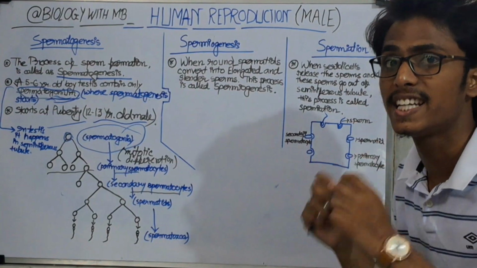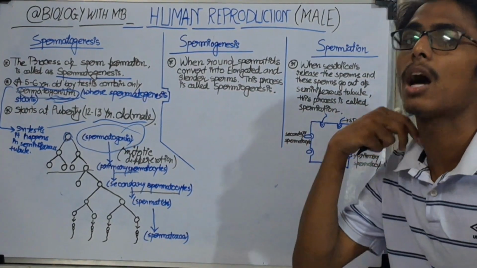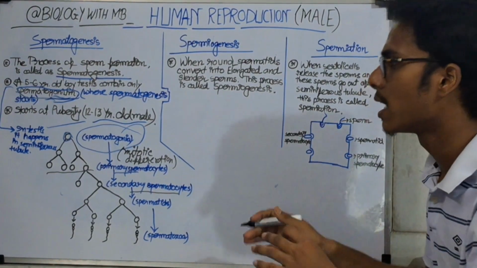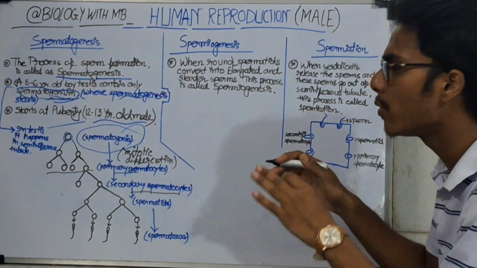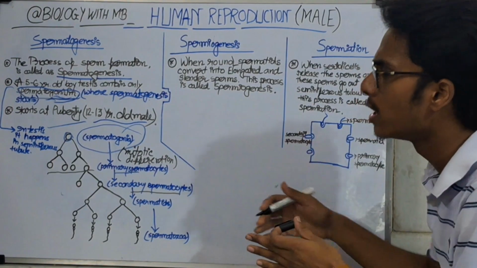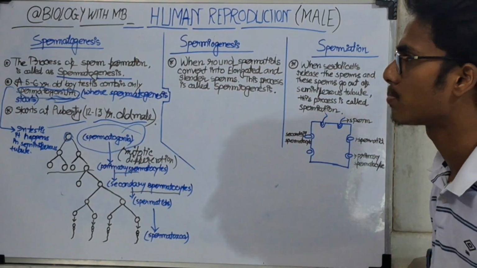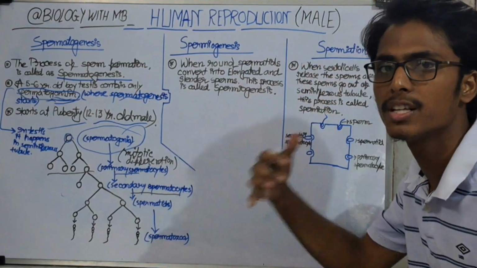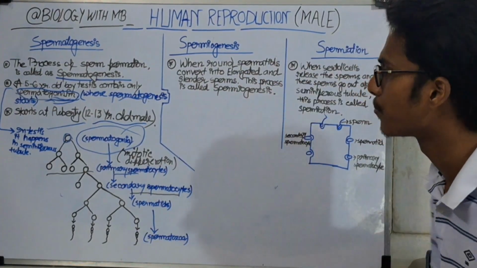Why it happens, we discussed in detailed videos in our playlist. But right now, we have to know the stages of sperm formation, how a sperm is generated in a male body.